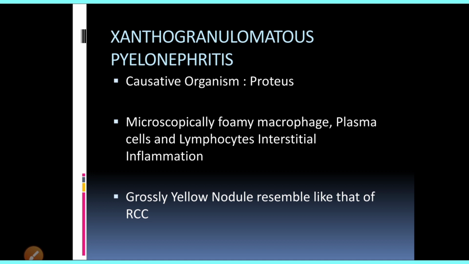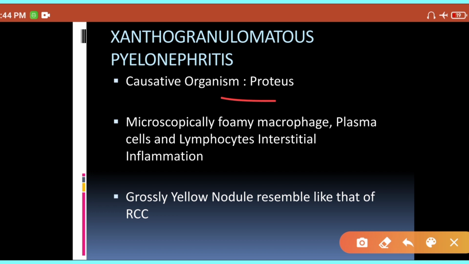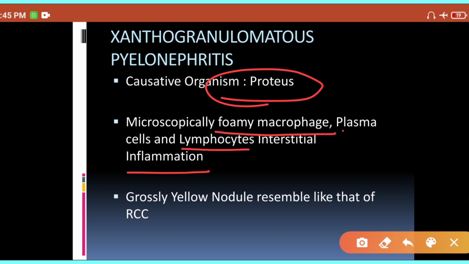Now suppose you have the pyelonephritis by the Proteus organism, then you will develop chronic pyelonephritis in the form of microscopic presence of foamy macrophages as well. Apart from lymphocytes and plasma cells, you will have abundant macrophages as well. That's why the pyelonephritis caused by Proteus is given the name xanthogranulomatous pyelonephritis.